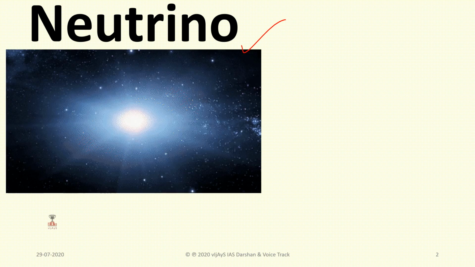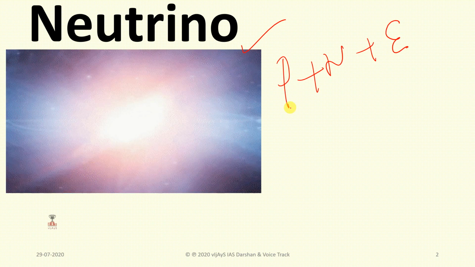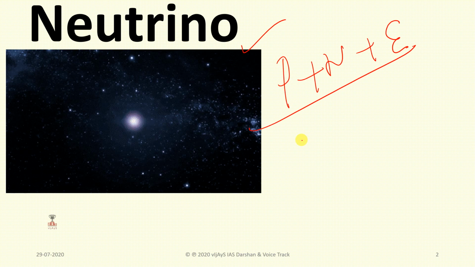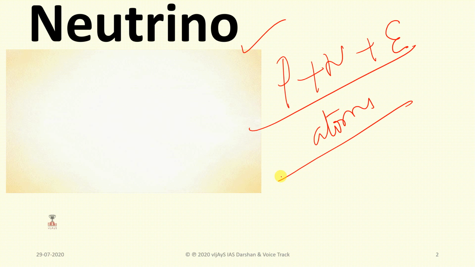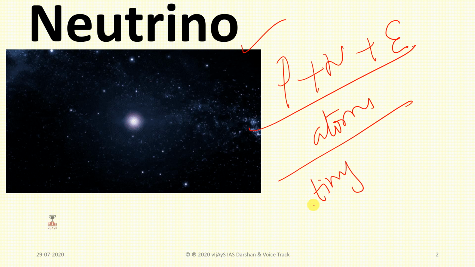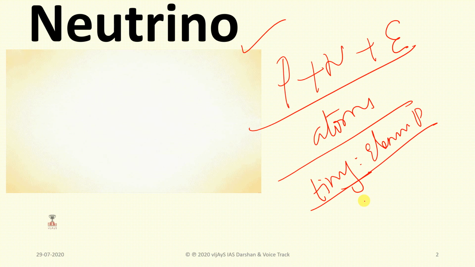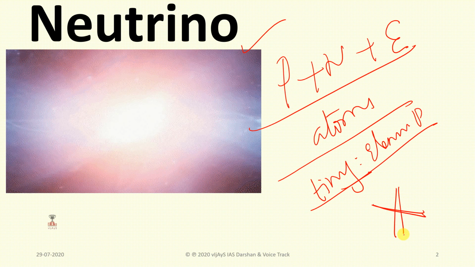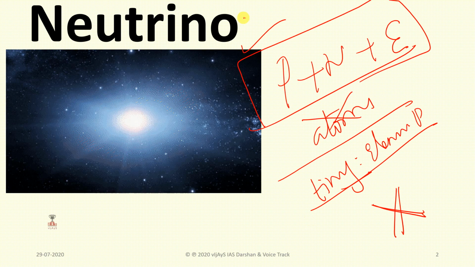Neutrinos here, protons, neutrons and electrons. These are very tiny particles usually found making up atoms. Here neutrino is also a very tiny particle. It is otherwise called a tiny elementary particle, but it is not a part of an atom.